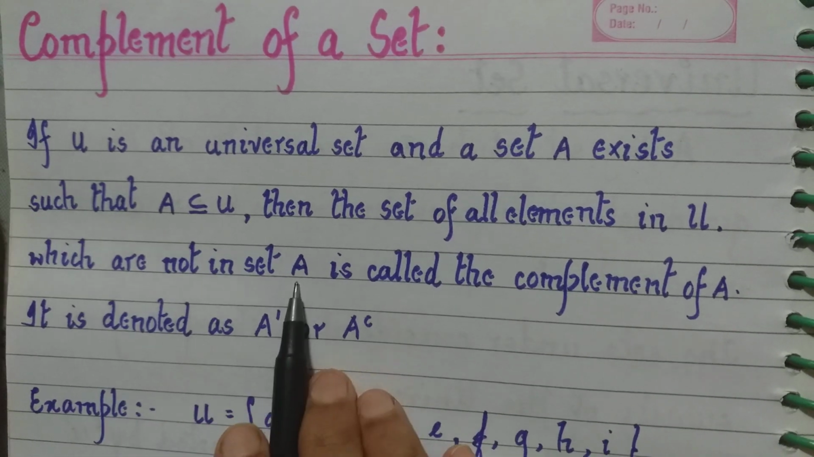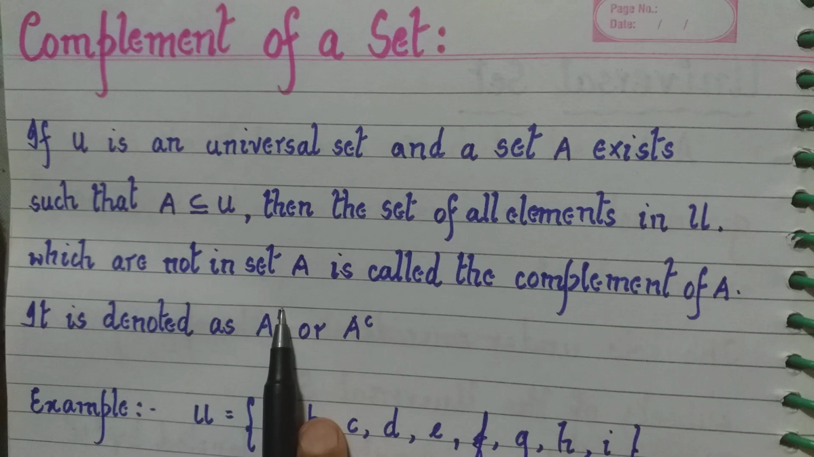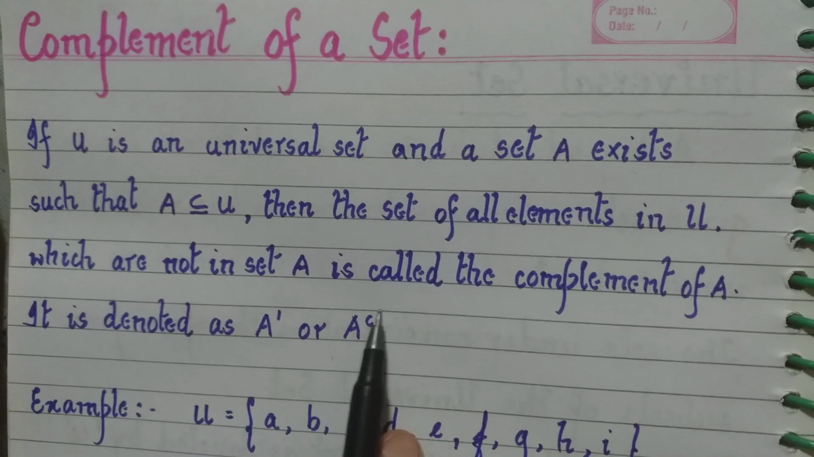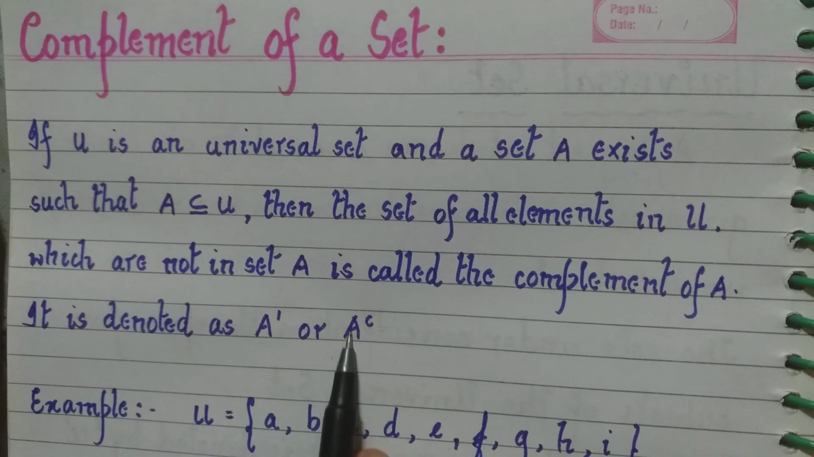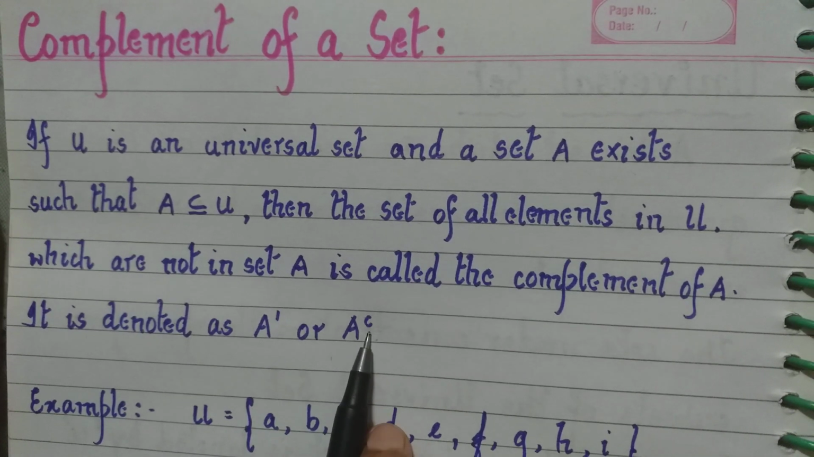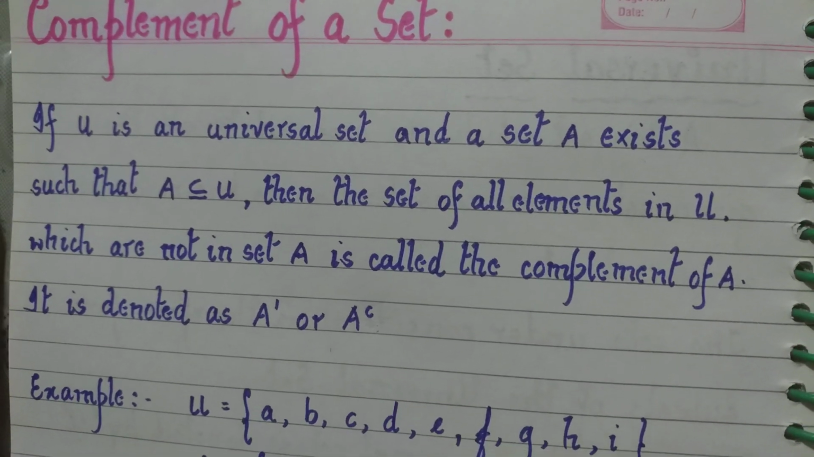It is denoted as A dash. Okay, this small line is represented as A dash, or A superscript c. This small c which is written is represented for complement. Complement begins with the letter C. So A superscript c is written as A complement.